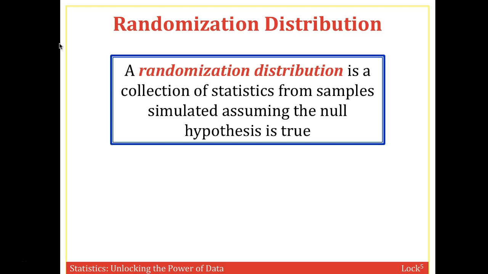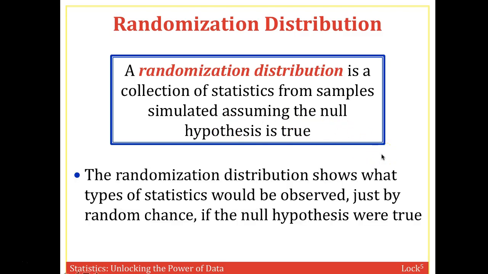So we're looking at randomization distribution, which is a collection of statistics from samples simulated assuming that the null hypothesis is true. So we're going to be doing this really the rest of the semester. If the null hypothesis is true, how extreme is the data that you collected? So the randomization distribution shows what type of statistics would be observed just by random chance, assuming the null hypothesis were true.